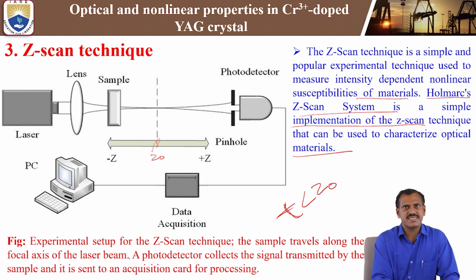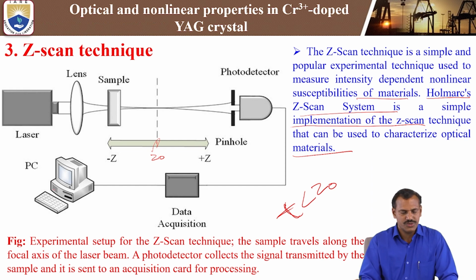This is the experimental setup for the Z-scan technique. The sample travels along the focal axis of the laser beam. The photo detector collects the transmitted signal, how much is transmitted, and that signal is transferred to the data acquisition, a photo multiplier connected to the CPU. The PC collects all the data. This is how Z-scan works with samples.